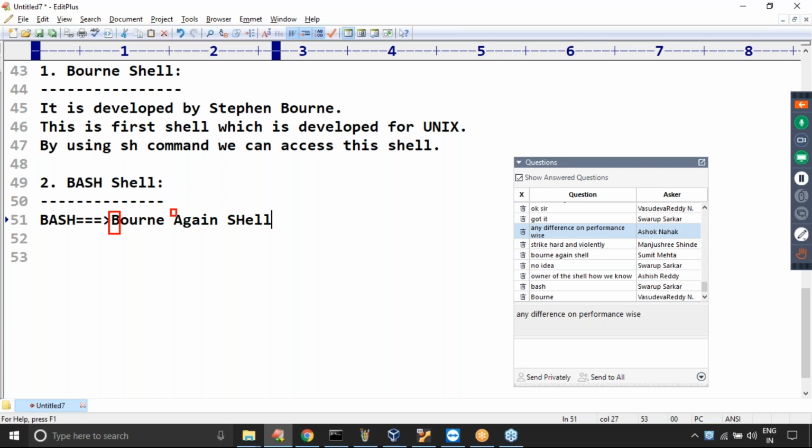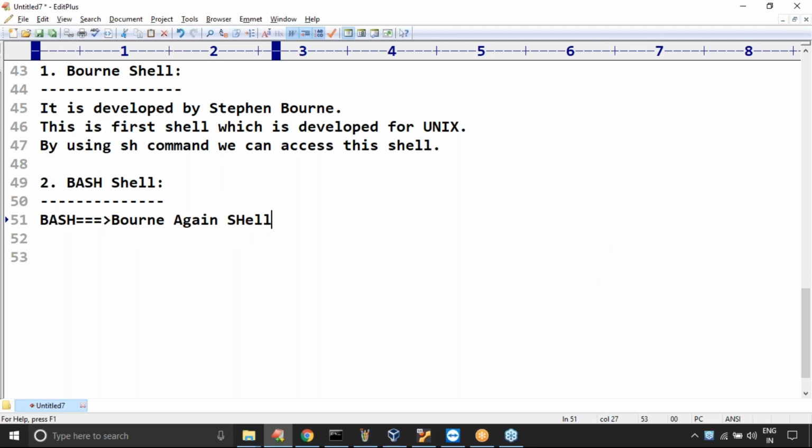B A and then S H. Sir, bash shell means born again with some advanced features. Born again shell is nothing but bash. Remember this very carefully. It's the same shell, born again with more features. This is advanced, right? So it is an advanced version of Bourne shell.